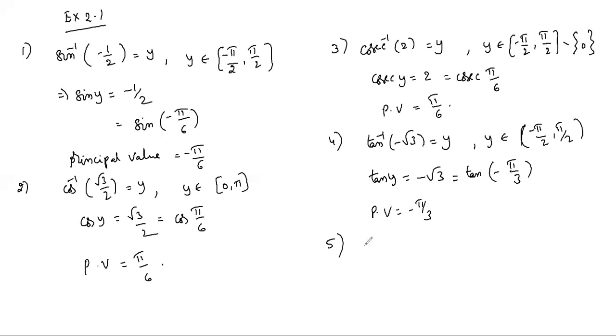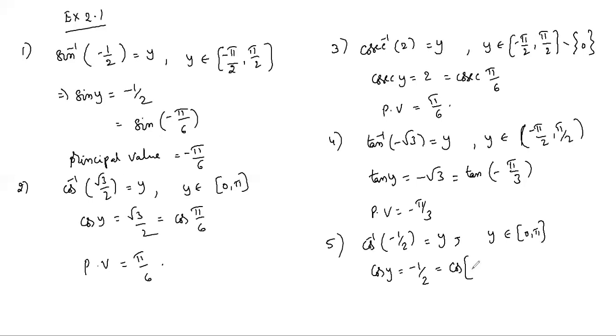Next, the fifth one, cos inverse minus 1 by 2. Let it be y. The cos inverse range is 0 to pi. So cos y equals minus 1 by 2. Cos negative within 0 to pi means first quadrant positive, second quadrant negative, so you have to write the second quadrant angle, in the principal value branch only.